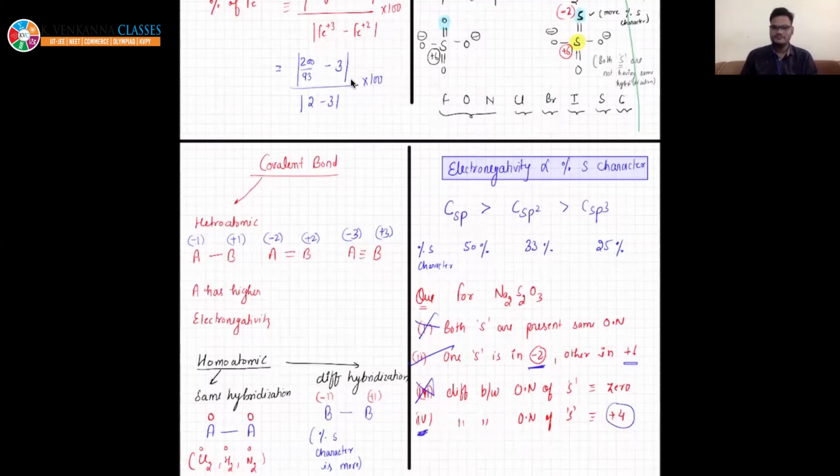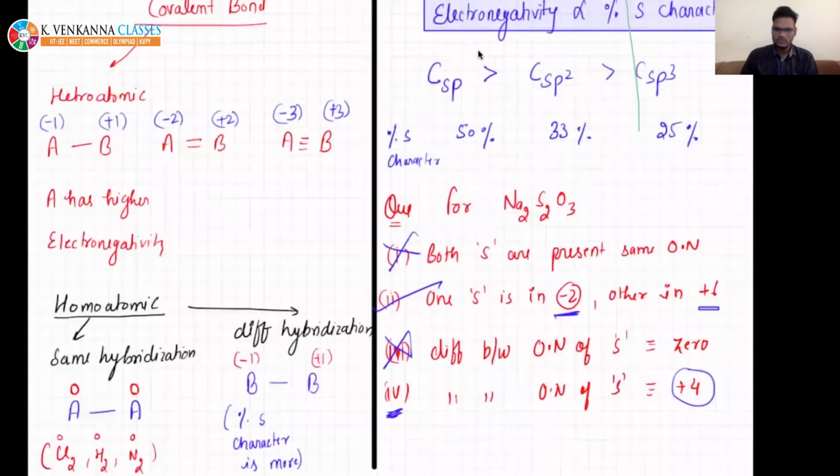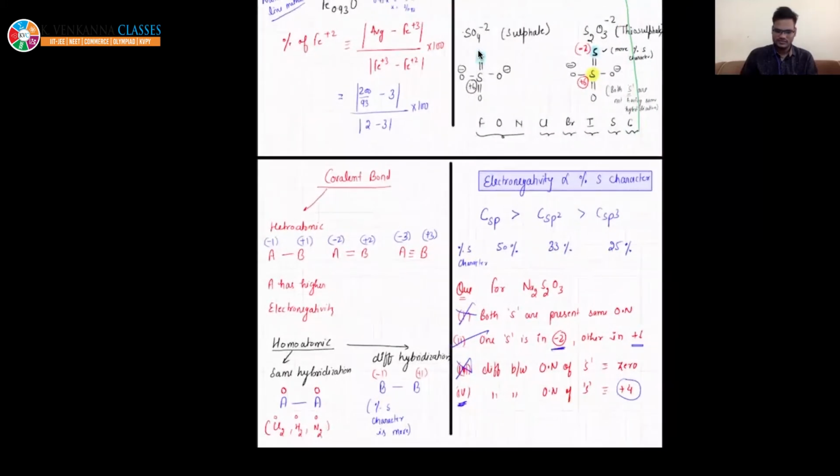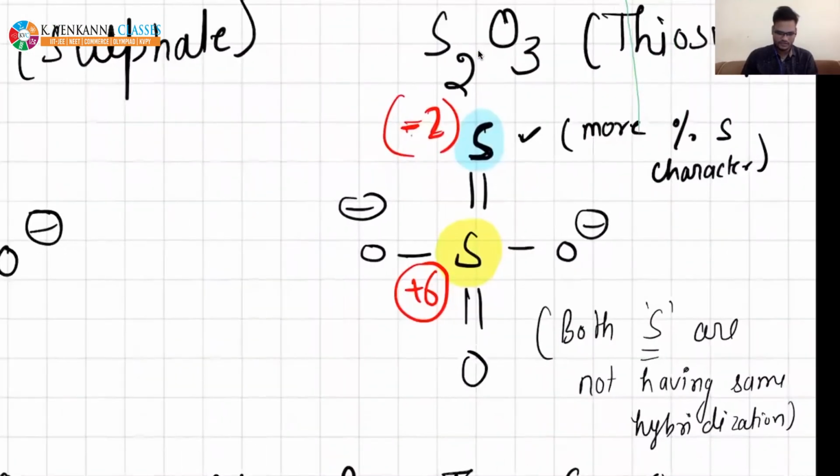Did you get it? So this is the example in which you need to remember that both the sulfurs are not present in same oxidation state. Yeah, that is right. Now it is right. Shall I move ahead, beta? You do not need to copy, beta. Just listen and see this structure again.